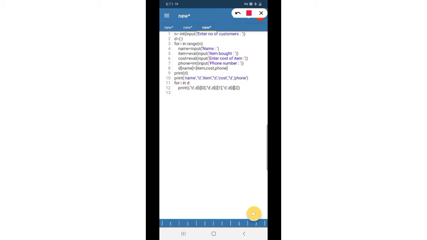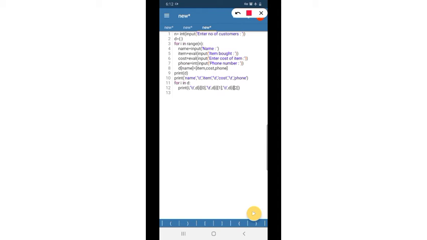Now to input the name, name is equal to input name. No need of any eval function or int or float function, because the input function will take the input directly in the form of a string. So name is a string. Then the item bought is stored in the variable item. Now enter the cost of the item. It is stored in cost. Then the phone number is stored in the variable phone.